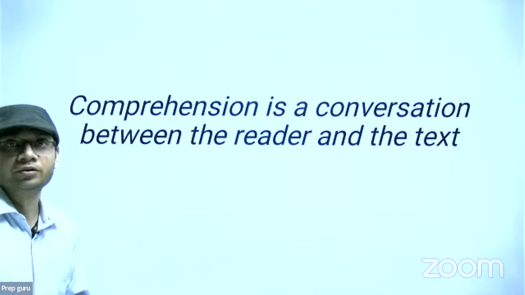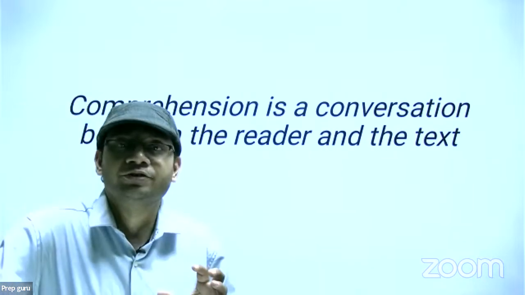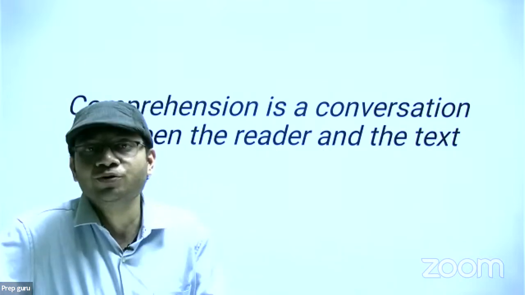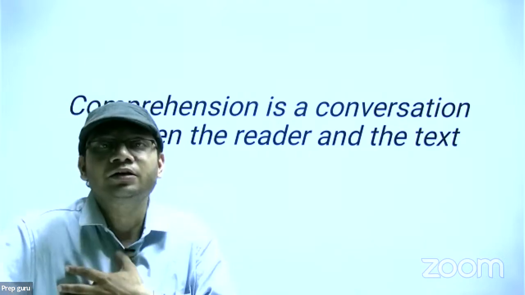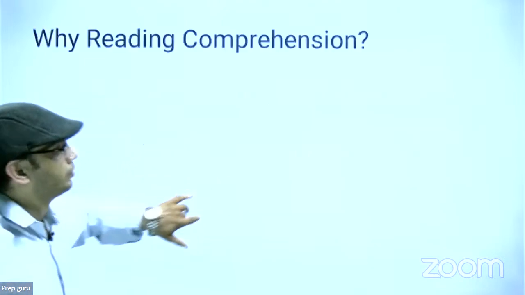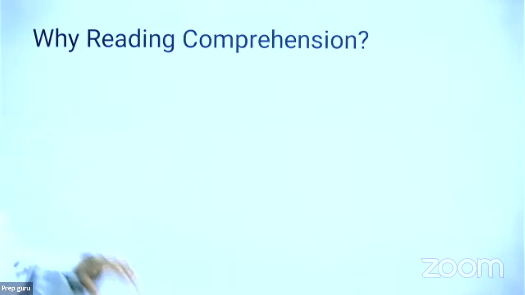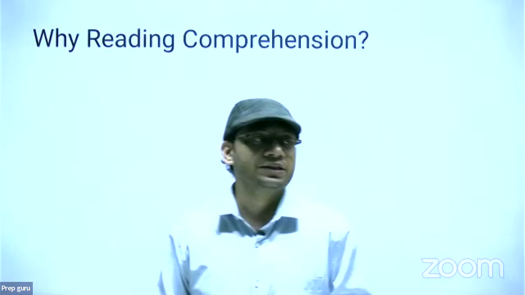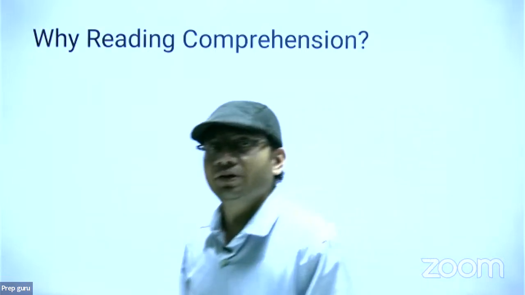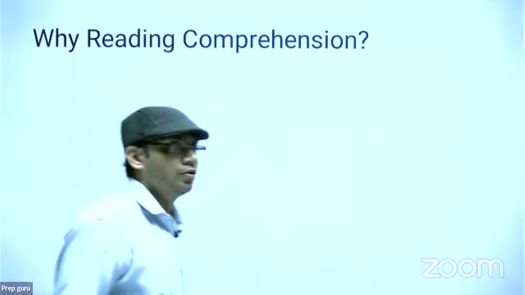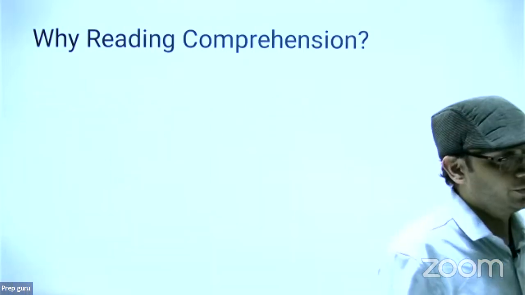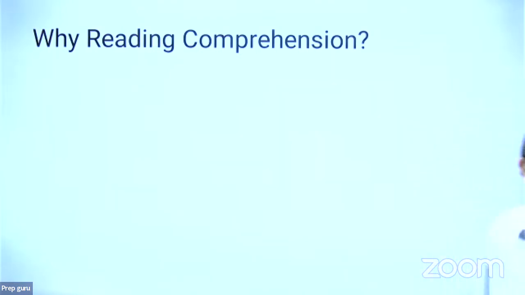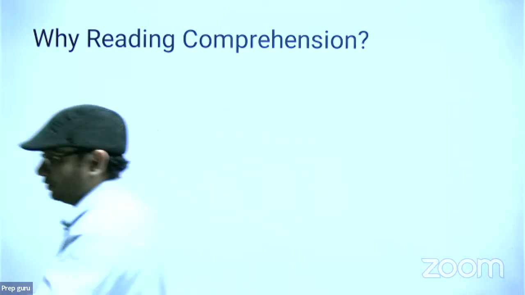But before starting, there are some important elements which I call approach. Approach to improve your English, approach to improve your reading part. Let's see what they are. Why are we reading passages and doing these kinds of exercises? Can you guess why we are doing reading comprehension, in terms of answering the passages?